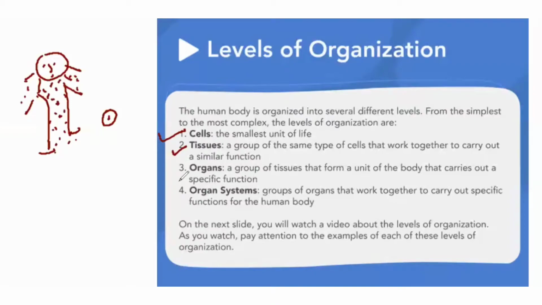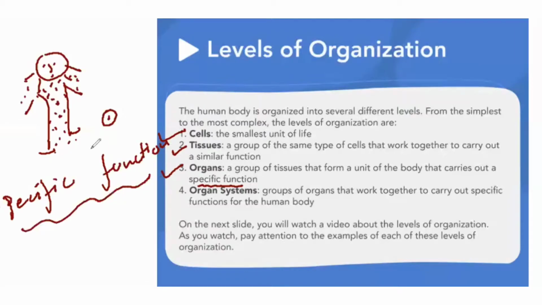Okay. So next one is the organs. What are organs? A group of tissues that forms a unit of the body that carries out a specific function. So there is a specific function involved in it. How does it perform? The group of tissues. For example, these are different cells and tissues, and when they work together and perform a specific function, they are called organs.